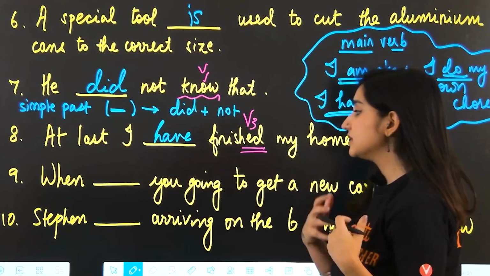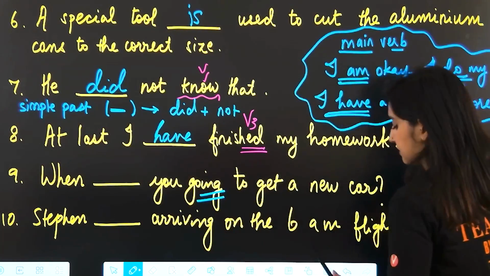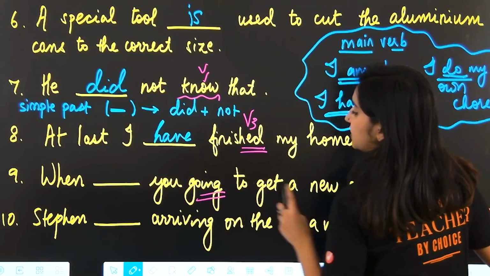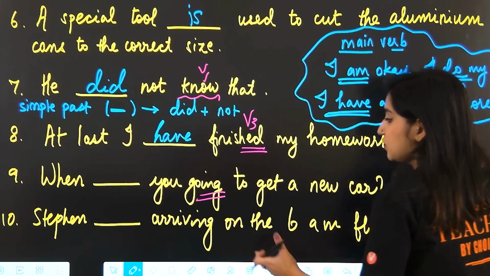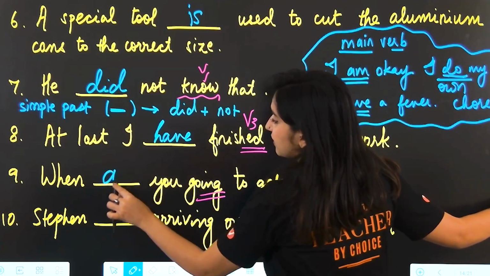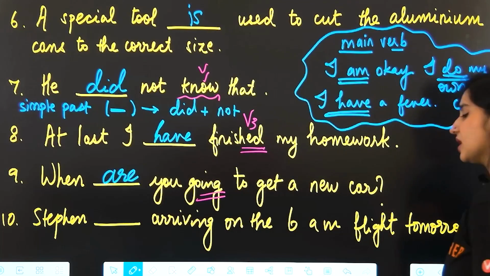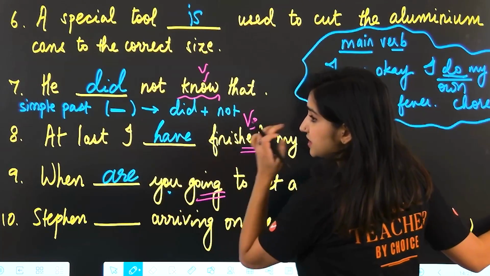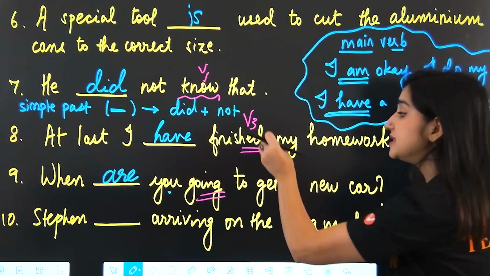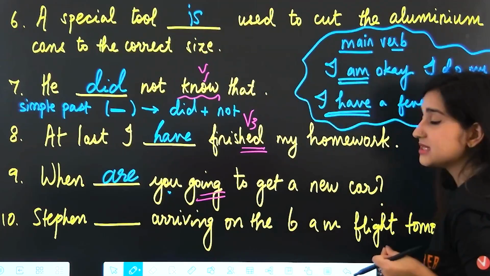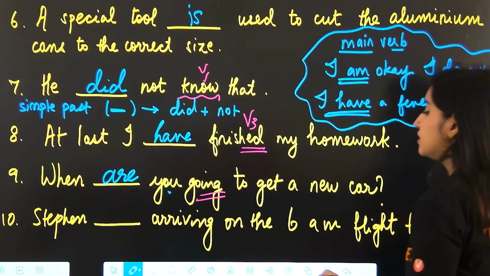Okay. When blank, you going to get a new car. Now, this is asking about the time, okay? And the question itself is in the continuous tense, ing form. When blank, you going to get a new car. So because we see an ing verb here, we know we have to use a form of to be. So we can say, when are you going to get a new car? Because you is always treated as a plural, okay? Even if you're asking this question to one person, we will still treat you as a plural subject. Next, Stephen blank arriving on the 6 a.m. flight tomorrow.